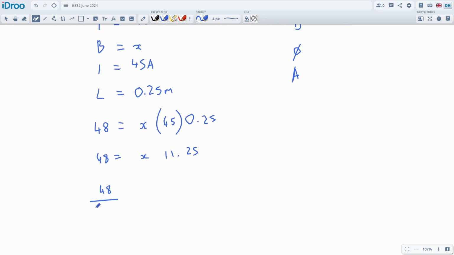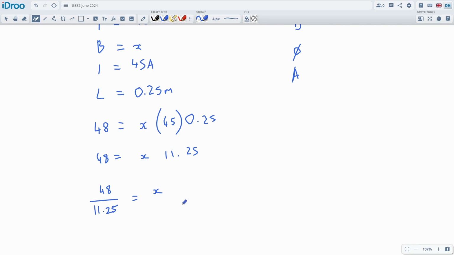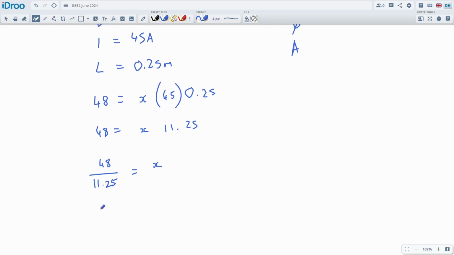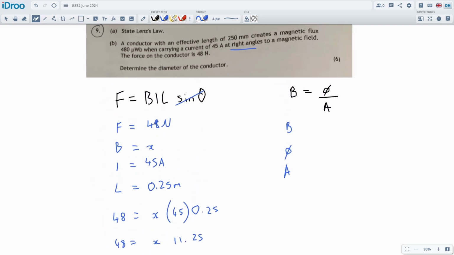So 48 divided by 11.25 is equal to x. And that should give us the flux density in Tesla. 48 divided by this gives me 4.2. It's quite high, it's very high. Used to seeing about 2.4. 4.2666 Tesla. Double check everything's right, but it is quite a large force. It's 48 newtons, so sometimes this force will be a lot less.